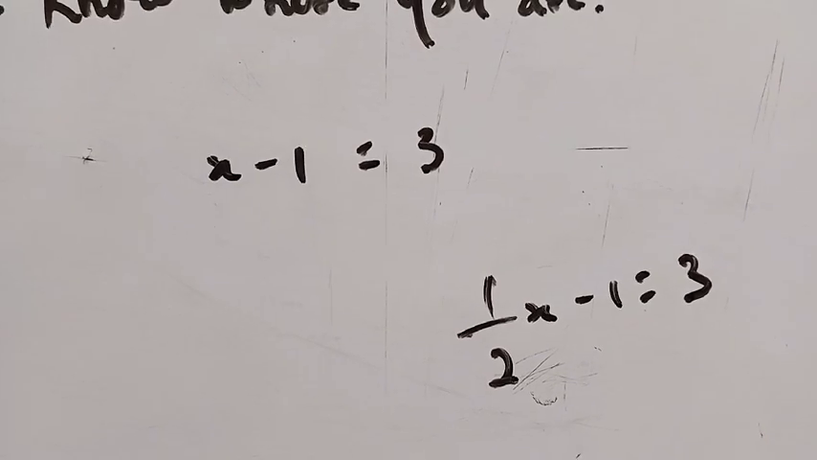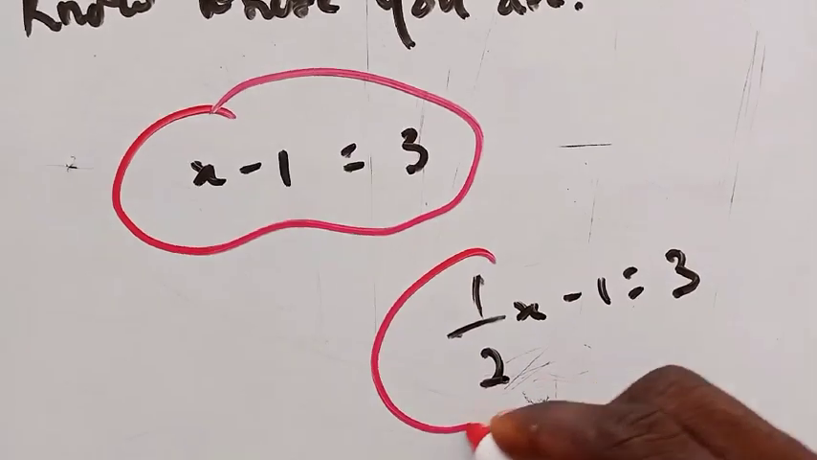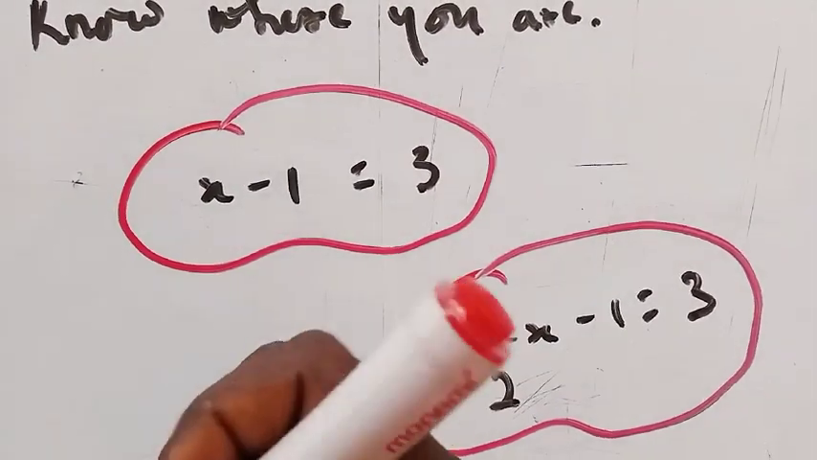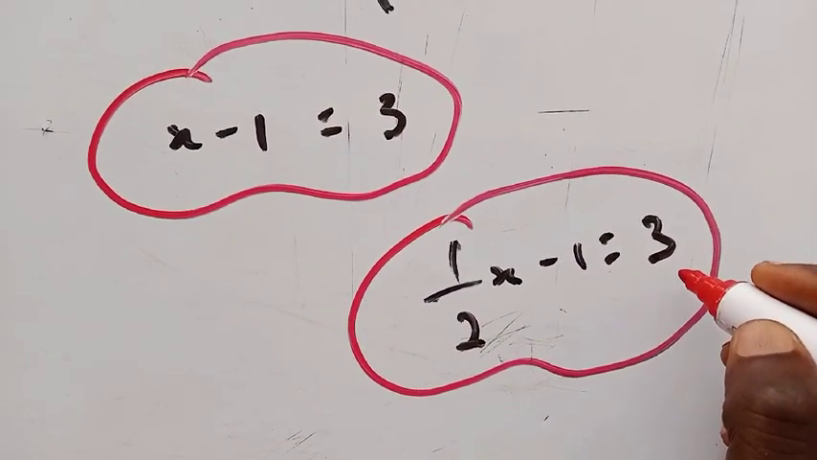So the method that you are going to use to solve this one here is not going to be the same method that you are going to use to solve this. Why? The people here are different from the people that we are dealing with in this option. Is that okay?